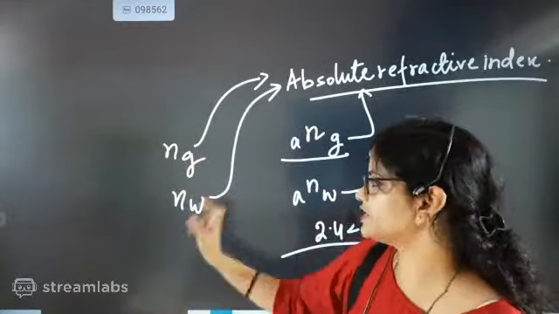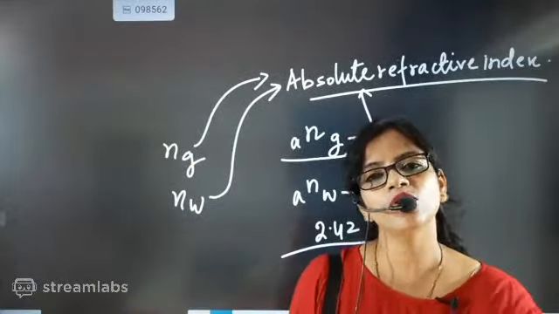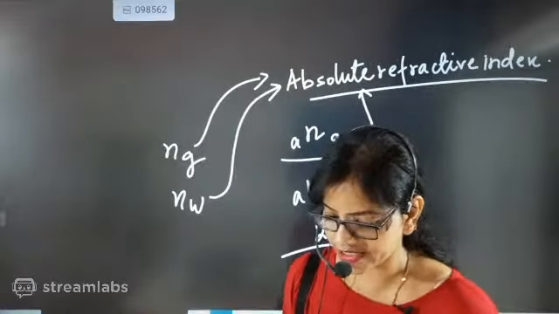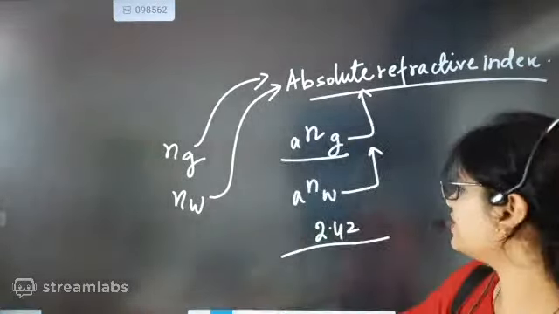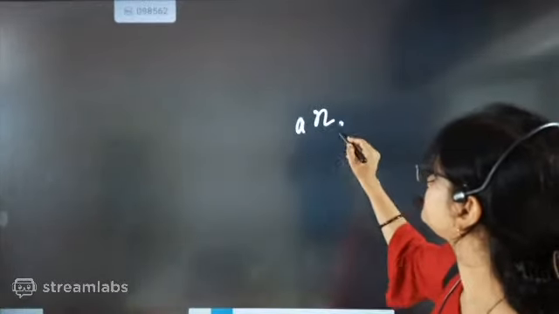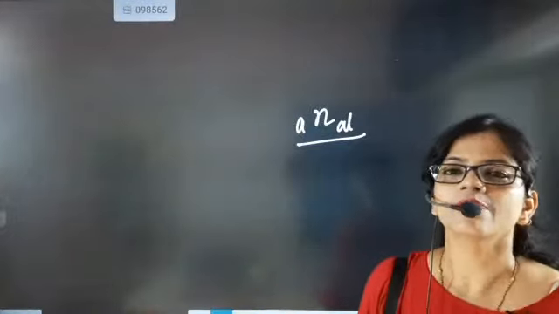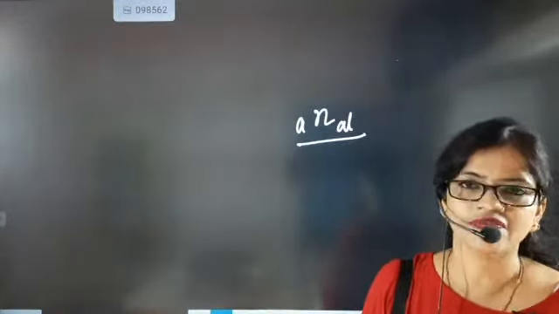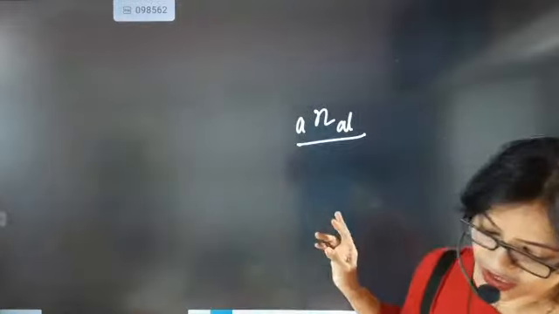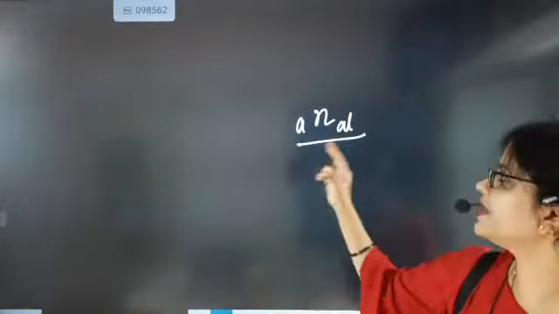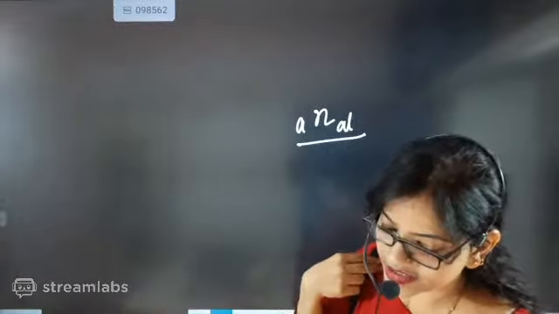So only medium representation, if you do it, then it will reflect what? Absolute refractive index. Now come on, can you identify the refractive index here? Which type of refractive index am I writing? Here Al is representing alcohol. Then what type of refractive index is there? Because we have understood two different types of refractive index. Now you tell me, beta, which one is it? Think about it, beta. Here air is there and alcohol is there.